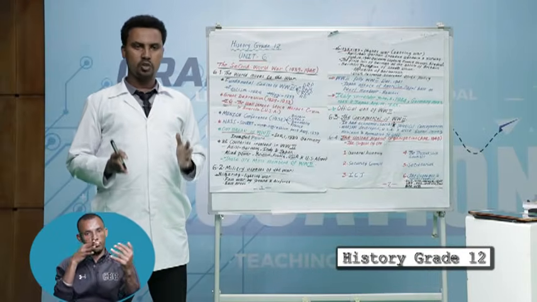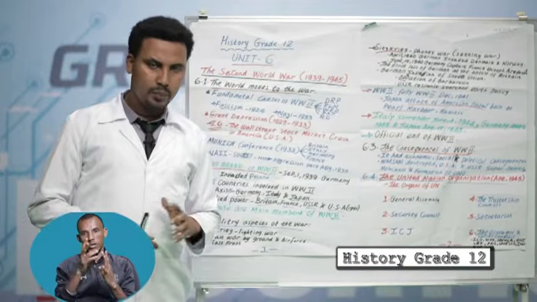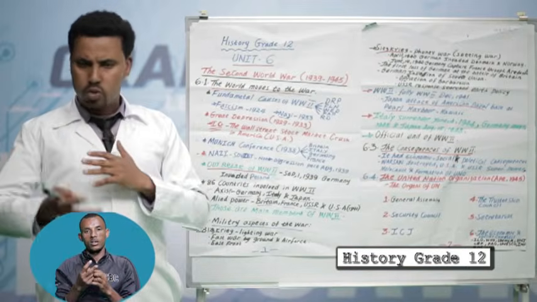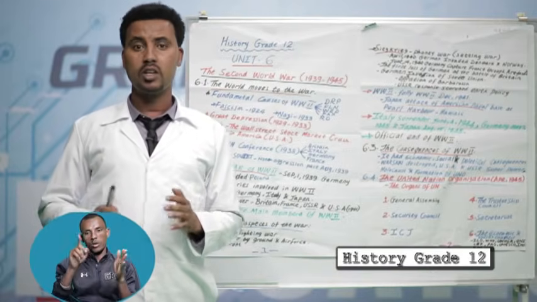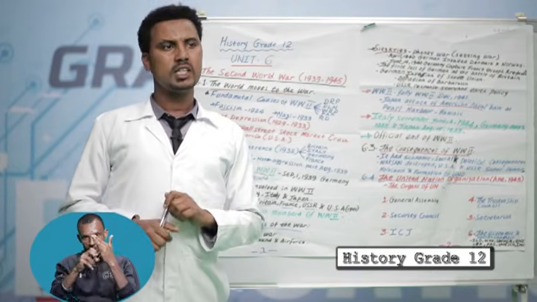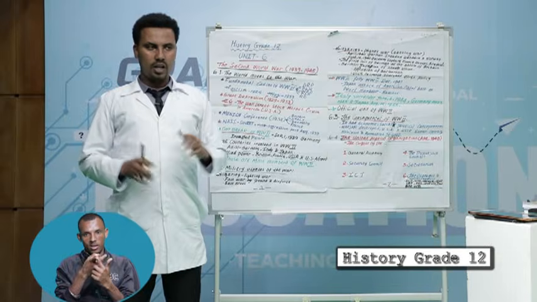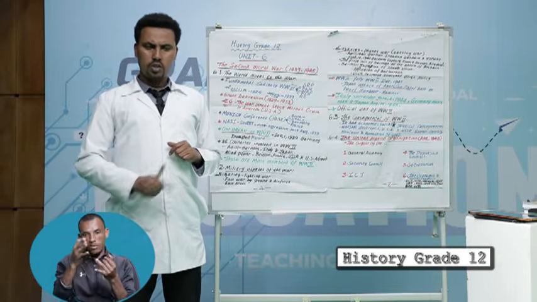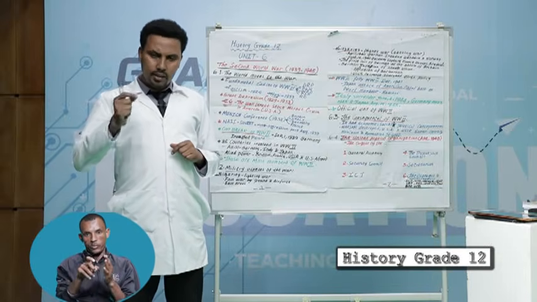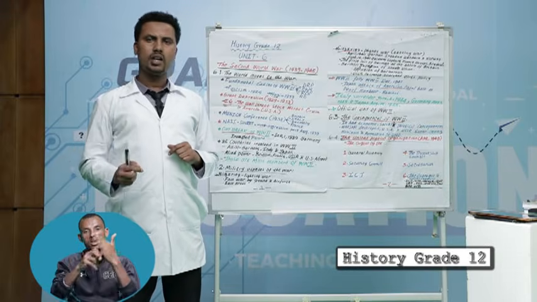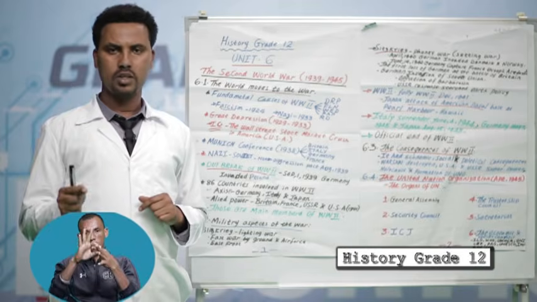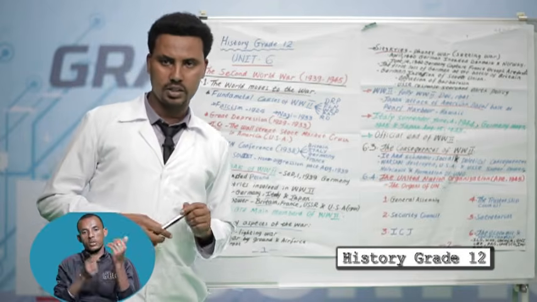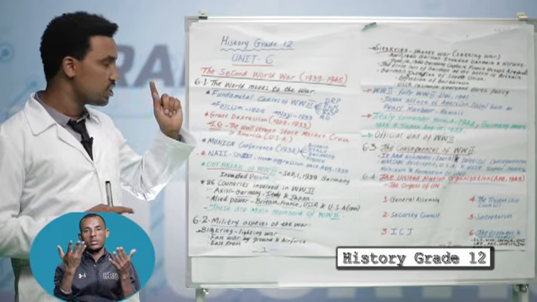Before starting the topic, let us see what you will be able to do after the end of this unit. First, you will be able to explain the cause, course, and consequence of the war. Second, you will be able to identify the result of the war and explain how the United Nations was formed. Those are the important things after the end of this unit. Let us see each one by one.